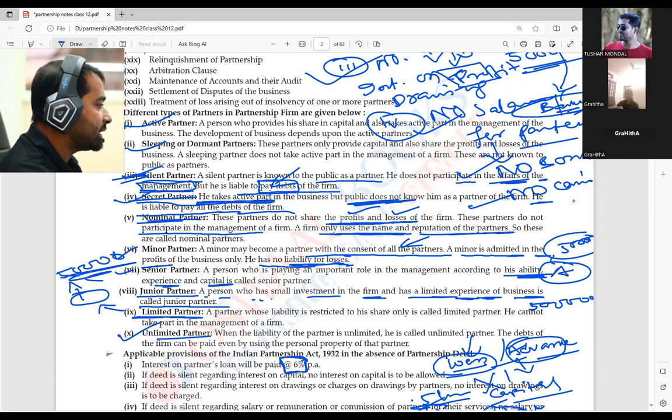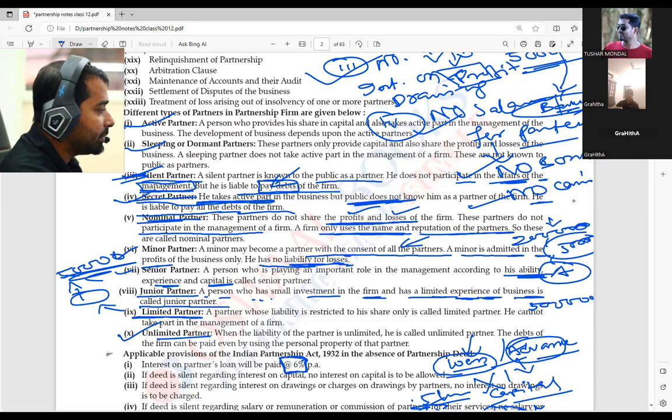But what is unlimited liability? An unlimited partner pays up to the completion of the whole liability of the firm. For example, the partnership has property of 2 lakh rupees in the firm, my share and capital and everything contributed 2 lakh rupees.